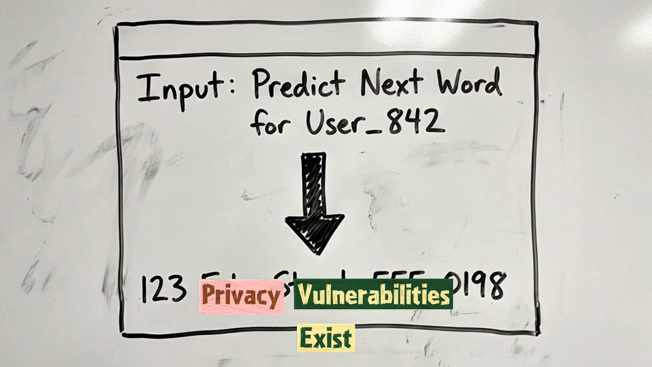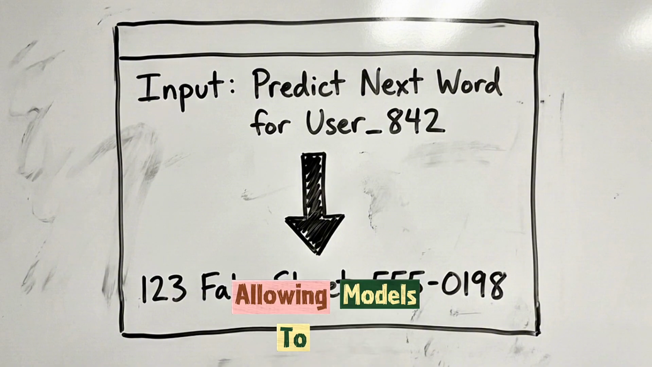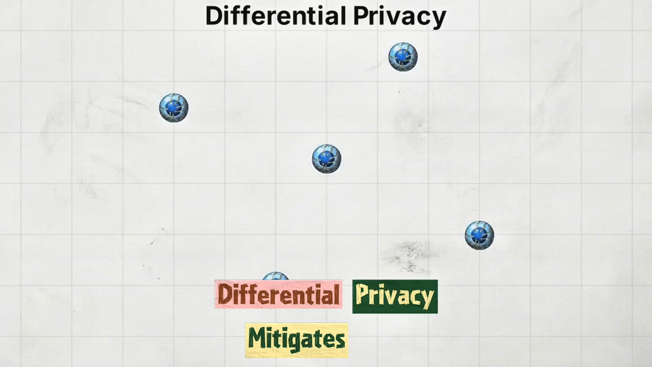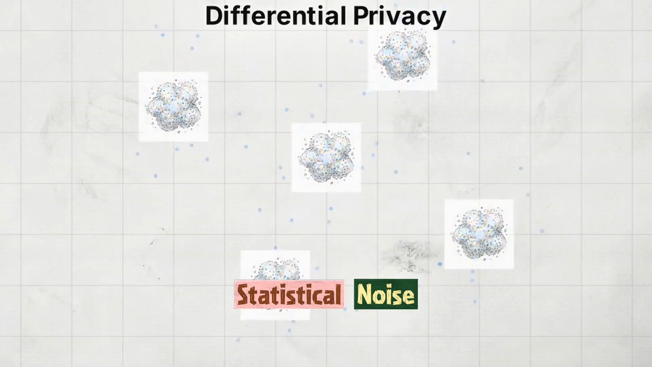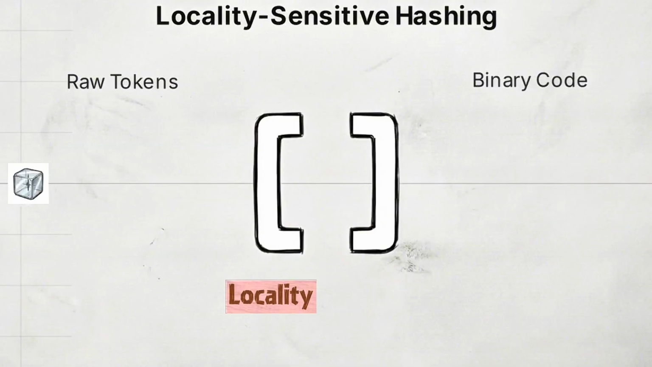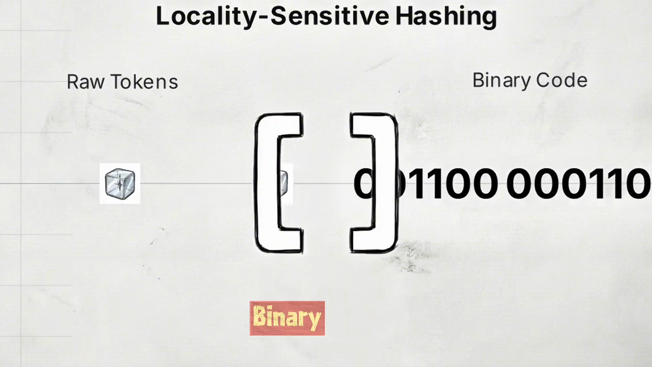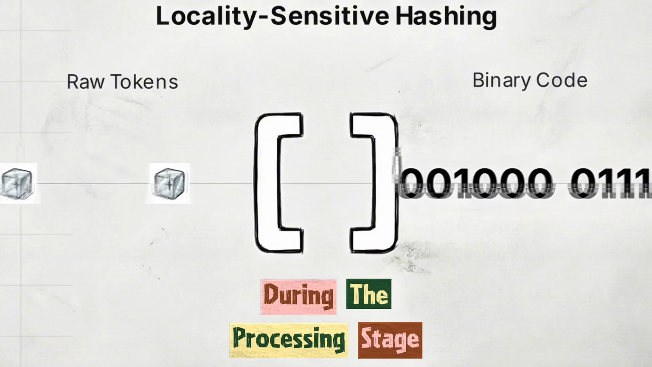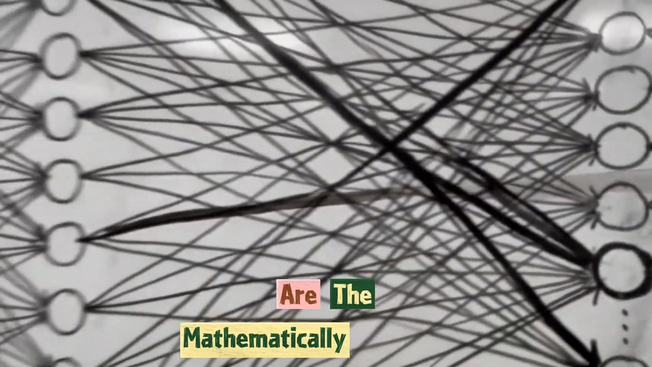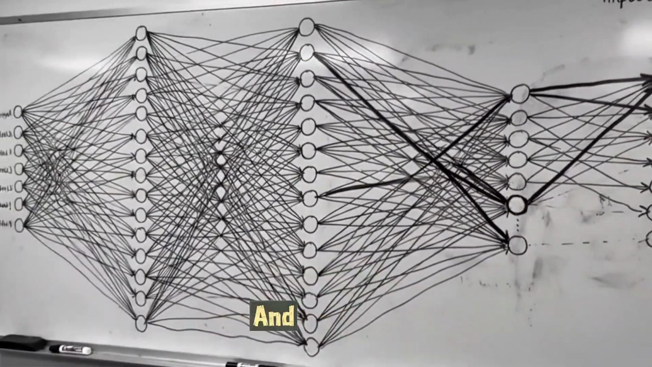Privacy vulnerabilities exist because tokens can map back to specific user inputs, allowing models to leak personally identifiable information. Differential privacy mitigates this by injecting statistical noise into vector mappings to obscure individual contributions. Locality-sensitive hashing further protects data by transforming raw text into binary codes during the processing stage. Bias, unpredictability, and privacy breaches are the mathematically computed consequences of decisions made during tokenization, embedding, and labeling.